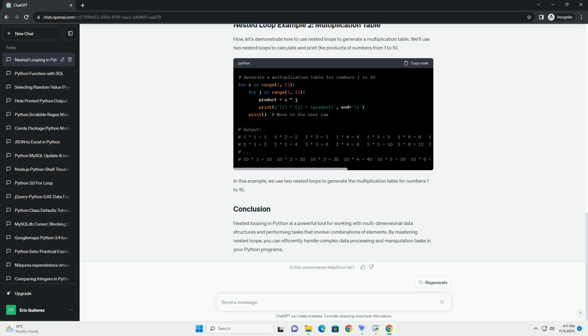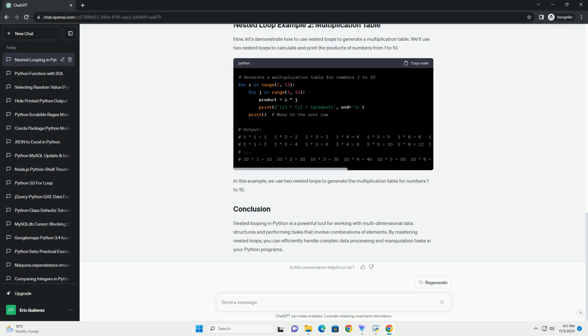In Python, you can use nested loops to iterate through elements in a multidimensional data structure, such as lists, arrays, or matrices. Nested loops allow you to access and manipulate each element in a structured and organized way. This tutorial will provide you with an overview of nested looping in Python and demonstrate how to use it with code examples. Nested loops are loops that are placed inside another loop.